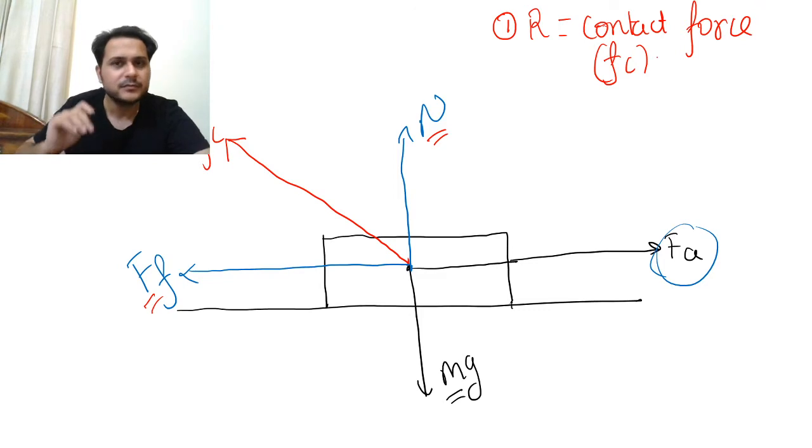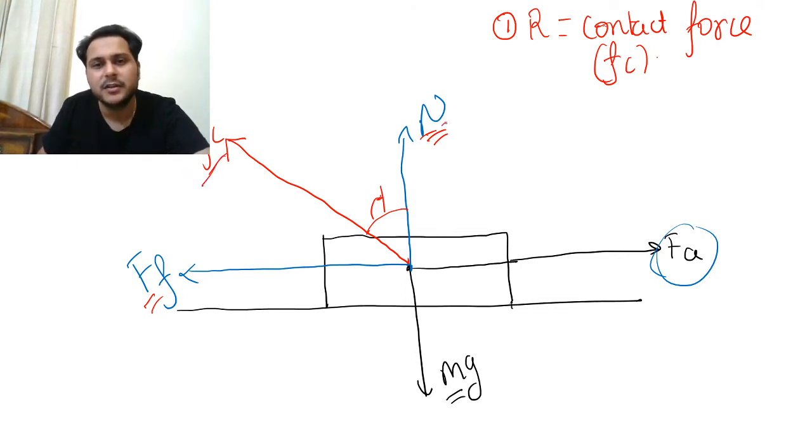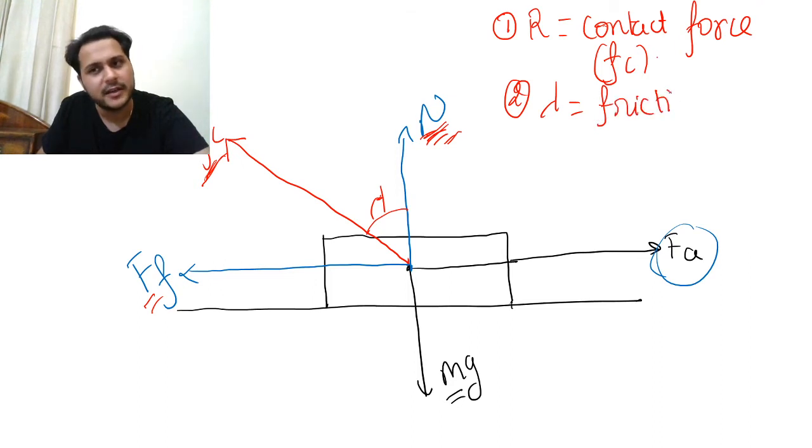Let us move on. Now please understand one thing. There is an angle which is made between this normal and this contact force, say lambda. Angle between the normal and the contact force, we call it lambda. Now, as per the books, this lambda is the friction angle, or the angle of friction.